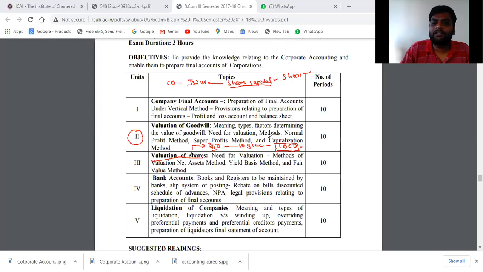If you are having anything with you, then you are going to value it. How are you going to value it? On the basis of the market price and such things. Then how are you going to value the shares you bought in previous years, but what will be the current rate of the shares?